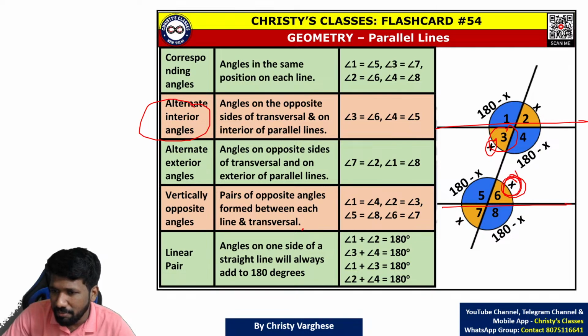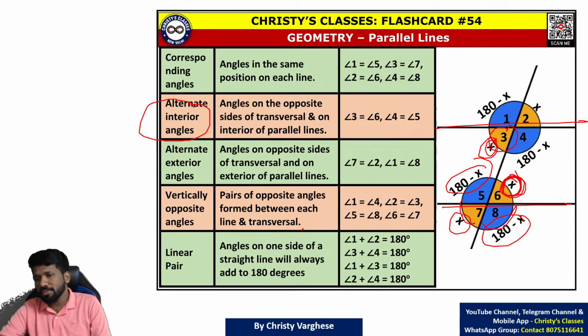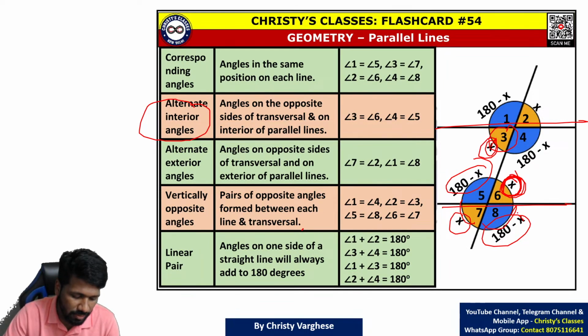And if this is x, this is also x, because of vertically opposite angles. So this is 180 minus x, linear pair. So this is also 180 minus x, vertically opposite angle. That means all these 8 angles can be either x or 180 minus x only. There are no other possibility at all.